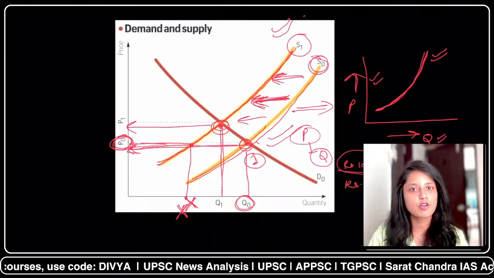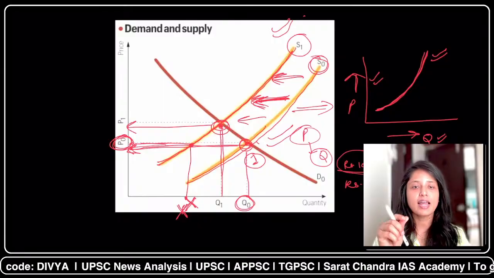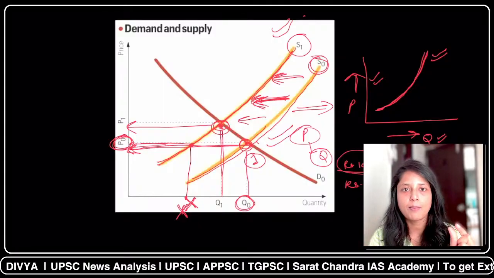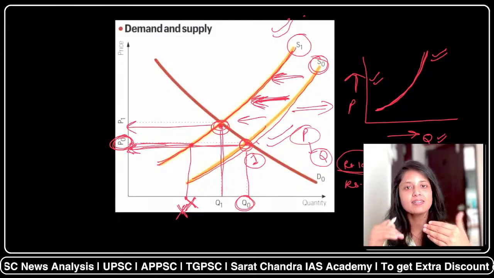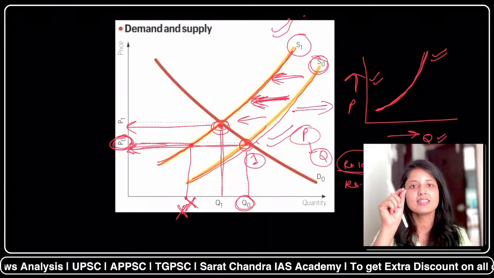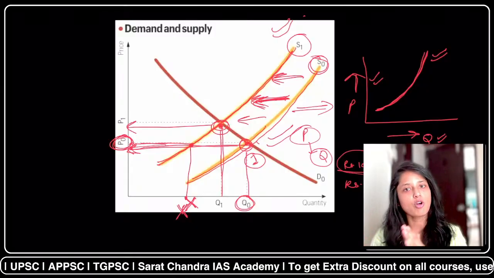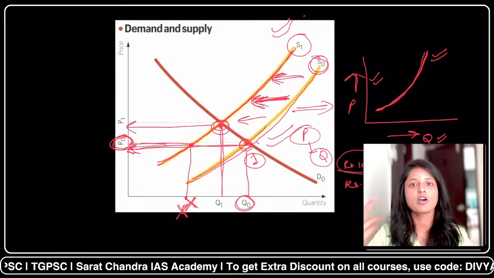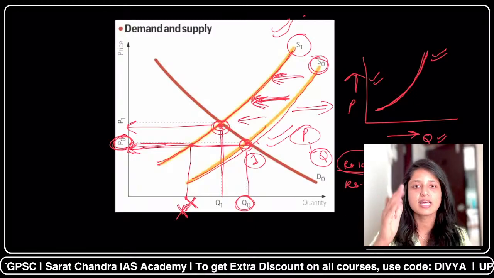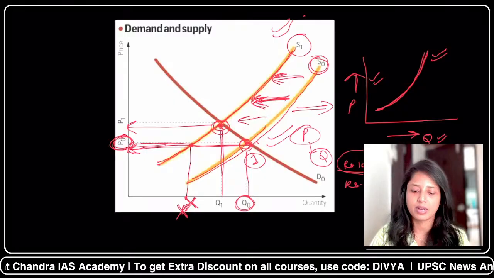Now, what is the equilibrium in the demand supply curve? Equilibrium is a point where, at a particular amount, buyers are accepting to buy and suppliers are accepting to sell. This is the equilibrium point in the demand and supply curve. So it will also shift to the left, the supply curve will also shift to the left. And if we talk about the opposite, if supply is more, then the curve will shift to the right. Please remember, it can be directly asked in prelims.